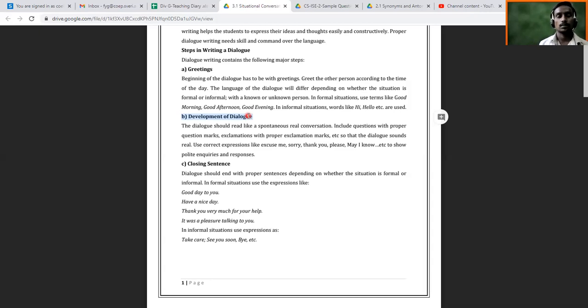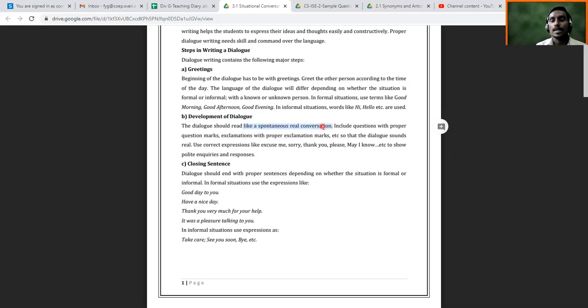You can ask a number of questions to the bank manager, and accordingly you are going to answer through the medium of the bank manager. So you develop this situation here. The dialogue should read like a spontaneous and real conversation. Another point you have to take care of is that whatever you are writing should not be just stretched. कसं तरी ओढून ताणून तयार केलेला dialogue.